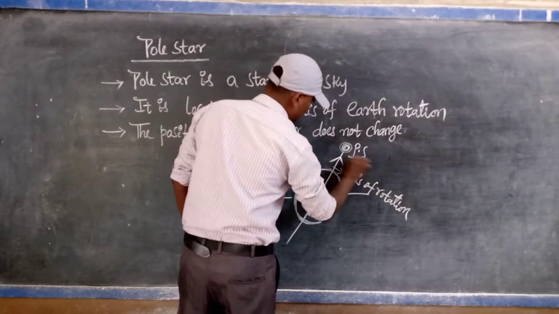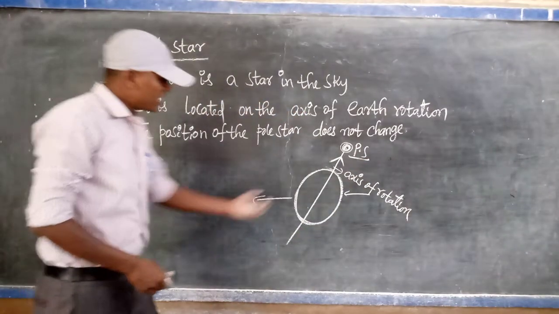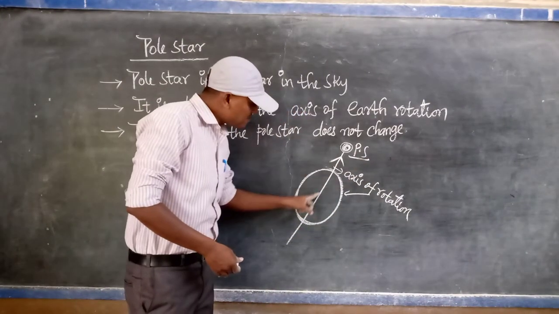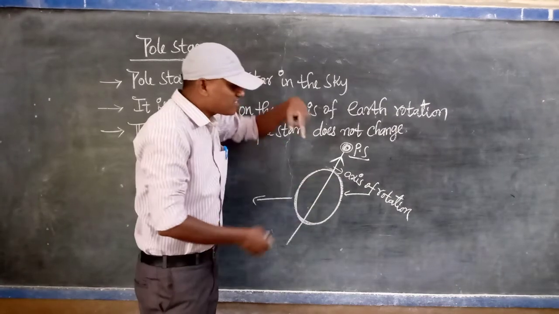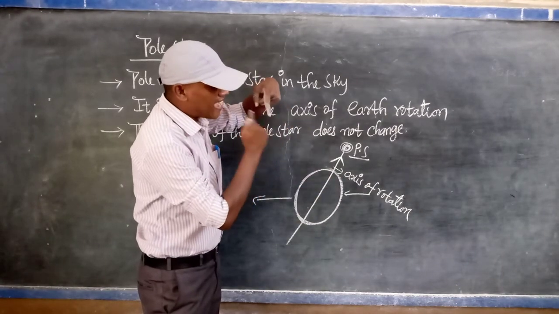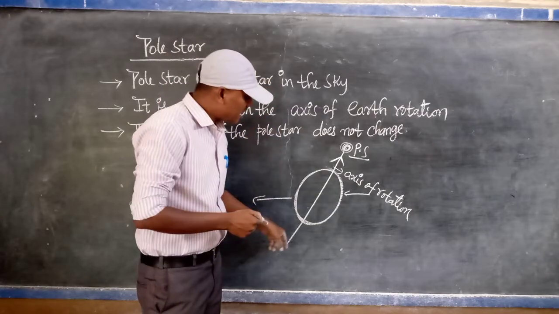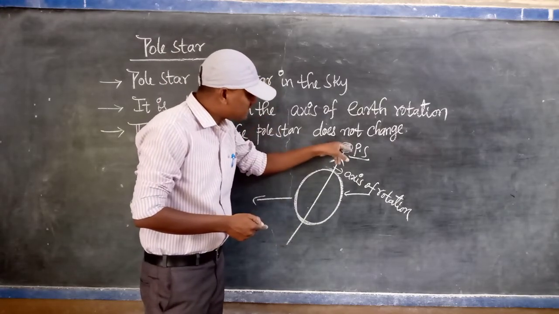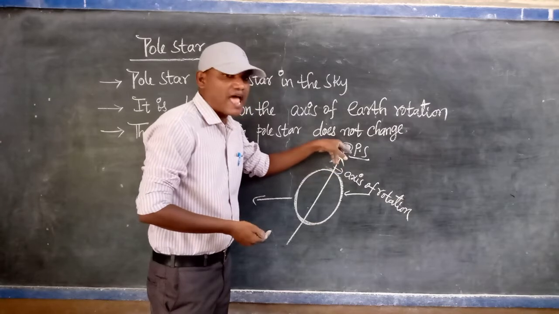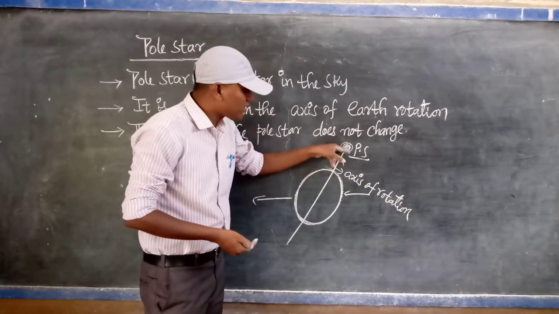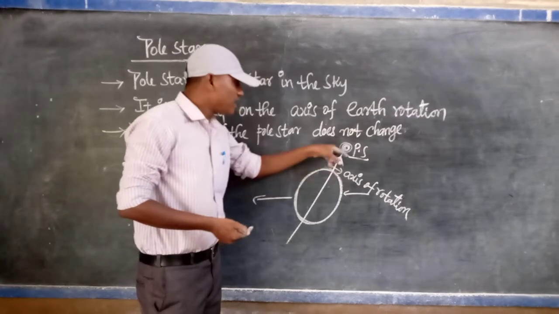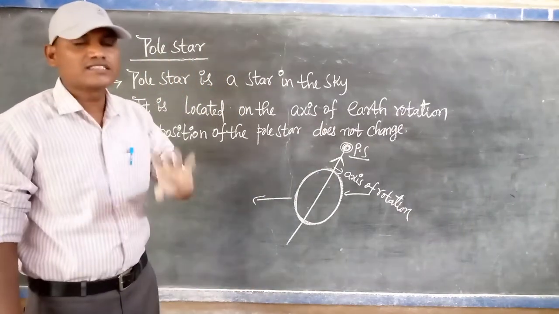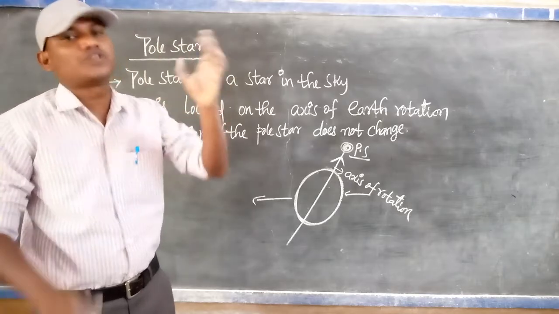This is the pole star. The earth rotates about one imaginary axis, called the axis of rotation. The earth rotates about the imaginary axis continuously, but the pole star is present exactly on the imaginary axis. That's why, even though you are in motion on the earth along with it, the position of the pole star appears not to change.